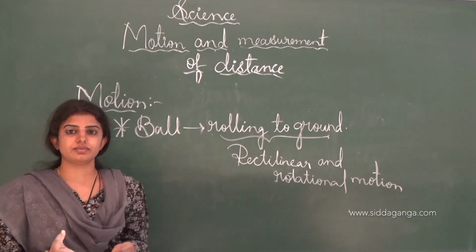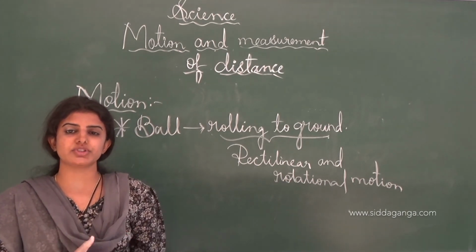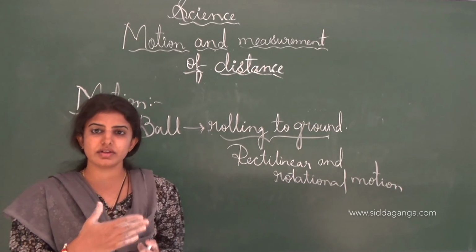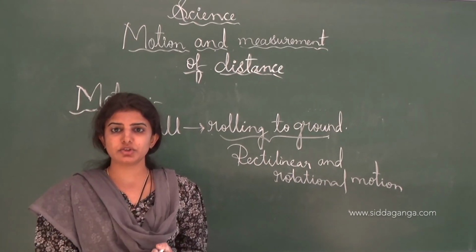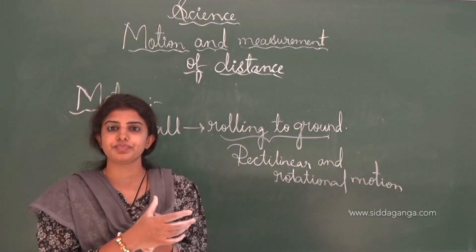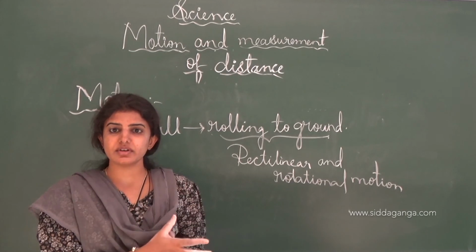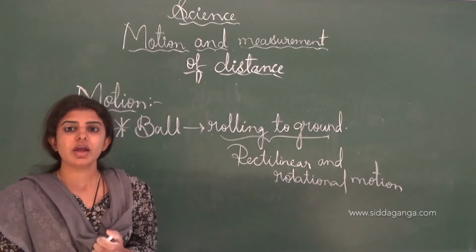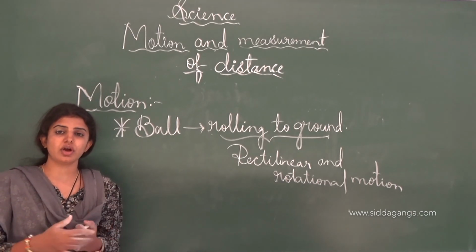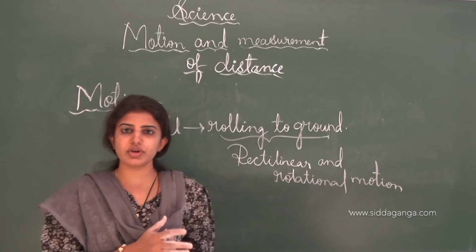See, a rectilinear motion example is the march past of the soldiers. In a straight way they will move, or if any body is moving in a straight way, then we say it is rectilinear. If a bullet moves in a straight way after being fired, then we call it rectilinear motion. And next one is the circular motion. Movement along its axis is called circular motion.